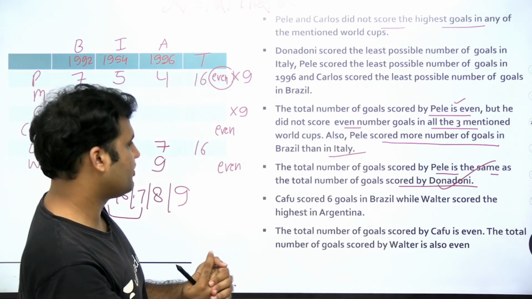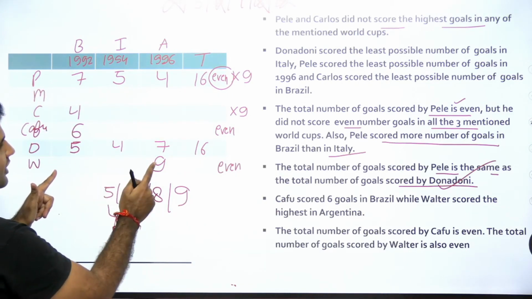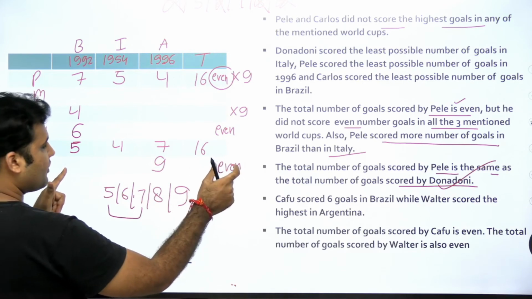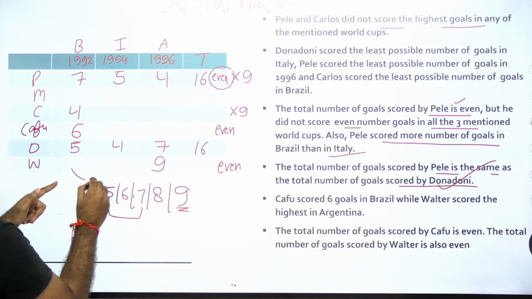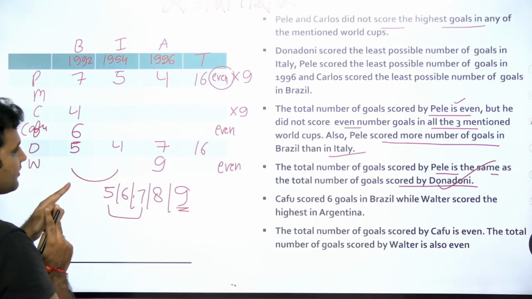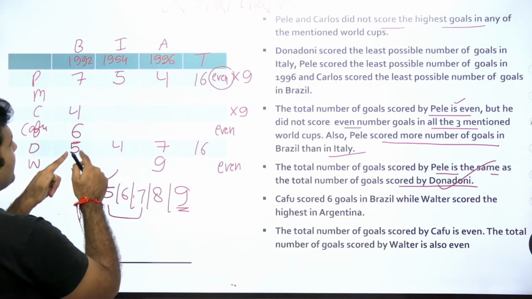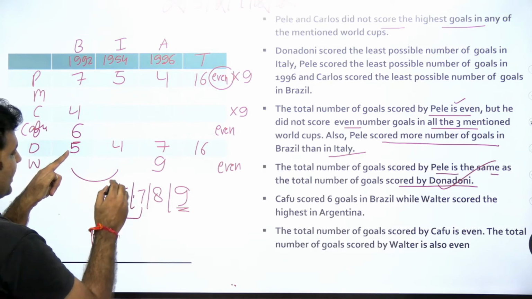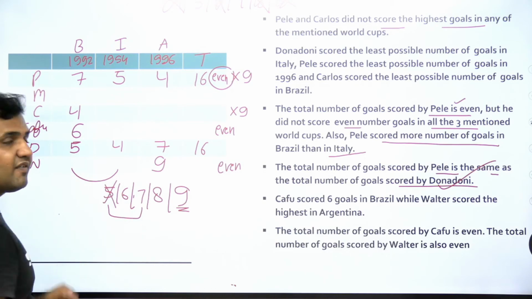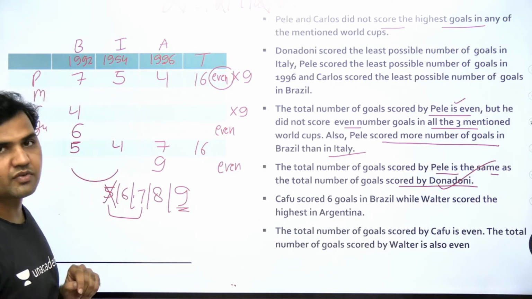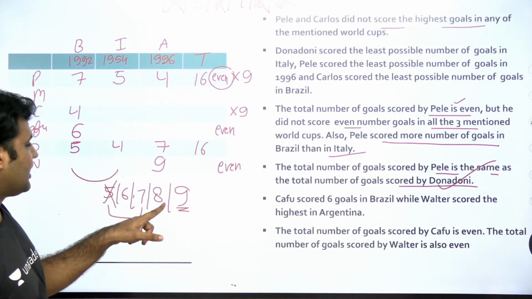Do we have anything related to Maradona? No, nothing is available for Maradona. Now let's use this information. Walter is having a total value of 9, even 9 is already over here, guys. Now either I put both of the odd numbers here or both should be even because the total is even. 5 and 7 are both over here, so 5 and 7 cannot be the values. 5 is also over here. So 5 as a number cannot be used here as well as over here, right? You are left with 6, 7 and 8 now.